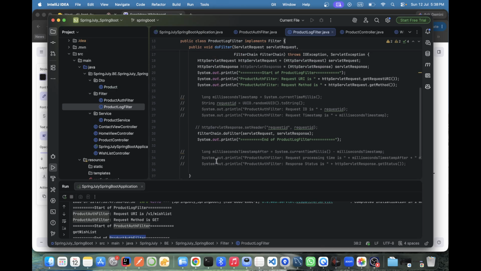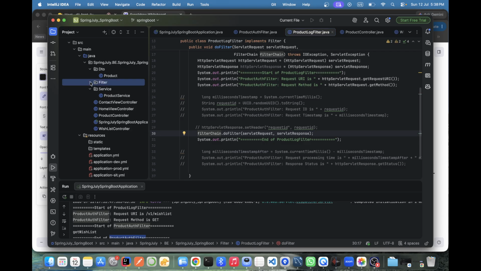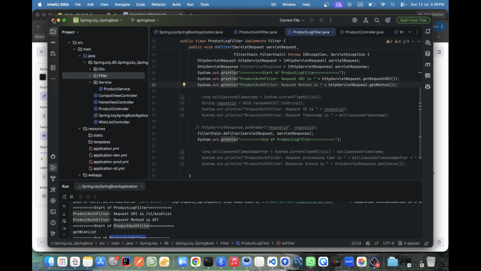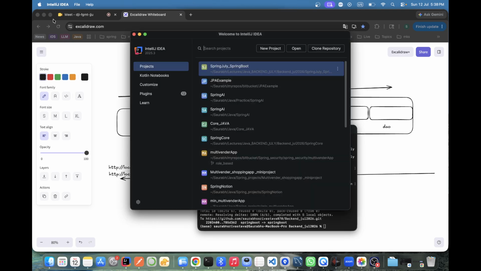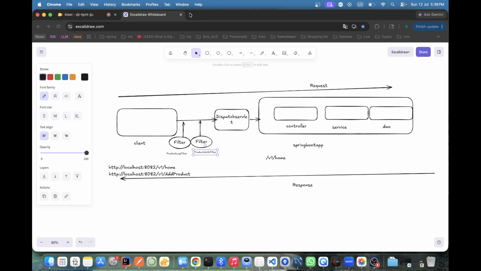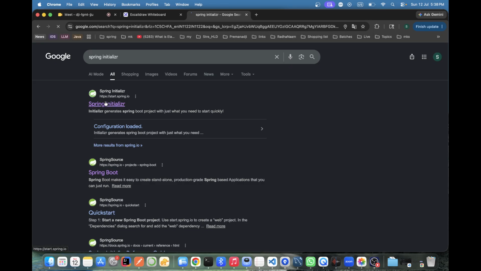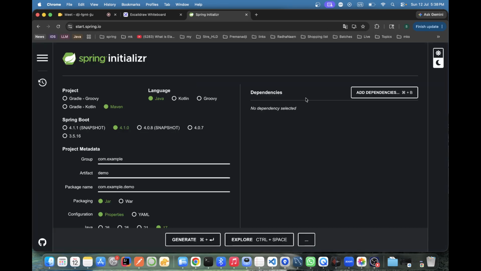Okay, so we'll start. I'll create a new project here only. We'll go to Spring Initializr and create it from there. But again, we need to add Maven and Lombok and everything again. Okay, fine.